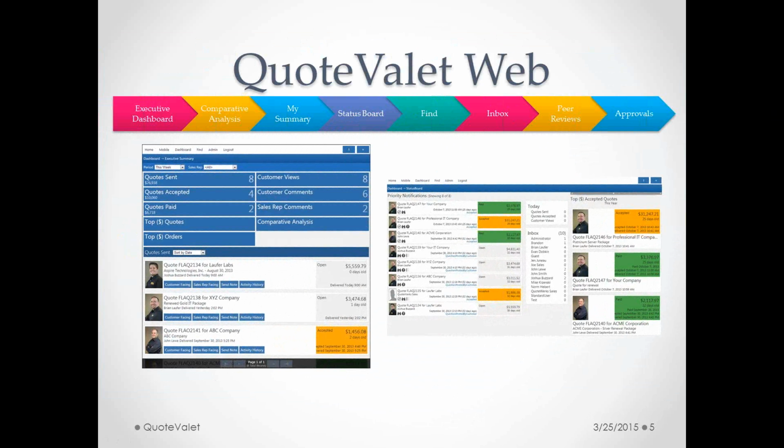And like I said, peer reviews and approvals are also supported in QuoteValet Web, so you can actually go here to see if there's any peer reviews pending for you, or if your peer reviews have been taken care of. Same thing with approvals. It provides a nice, easy place for you to check that information.